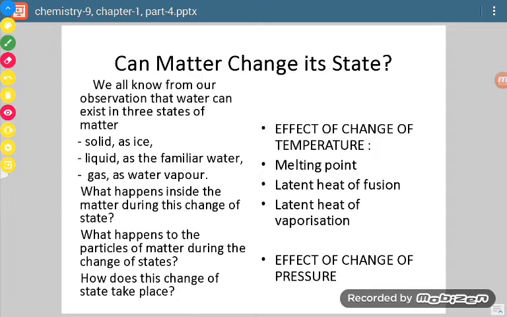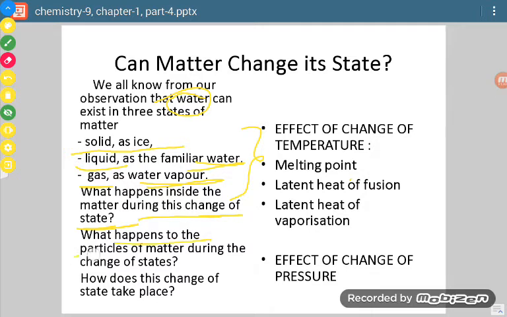Now, you all know that water is the most common substance that exists as solid when we take ice, exists as liquid when we take it as water, and exists as gas when we talk about steam or vapors. Now, whenever a substance changes its state, what happens? This is to be studied in this topic.